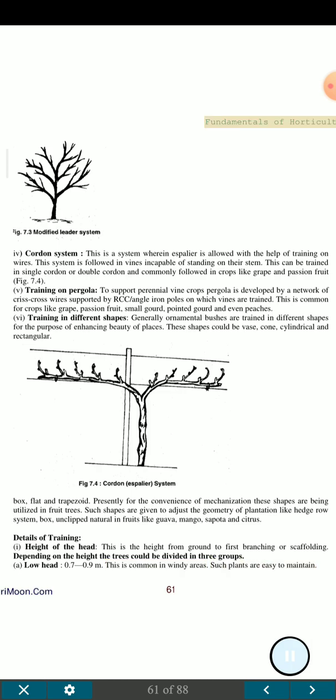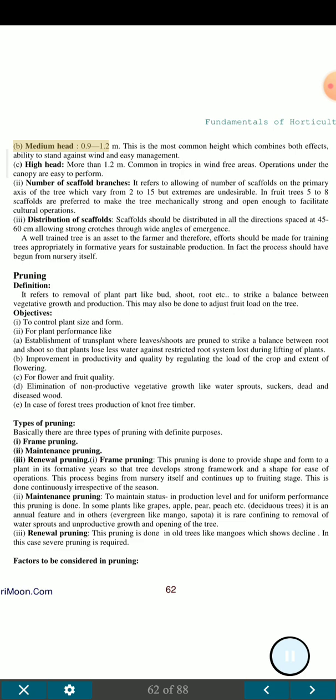Agrimoon.com. Fundamentals of horticulture. 61. B. Medium head, 0.9 to 1.2 m. This is the most common height which combines both effects, ability to stand against wind and easy management. C. High head, more than 1.2 m. Common in tropics in wind-free areas. Operations under the canopy are easy to perform.